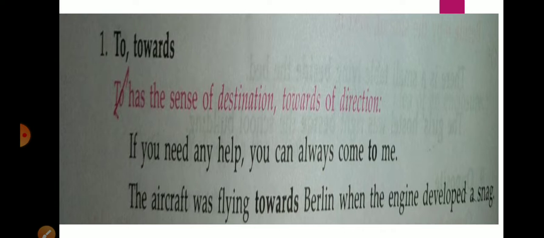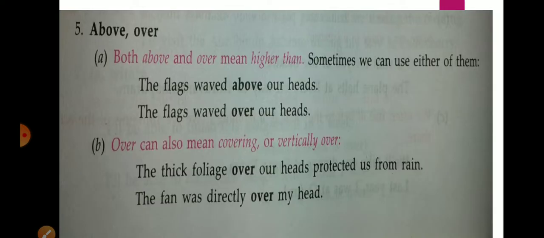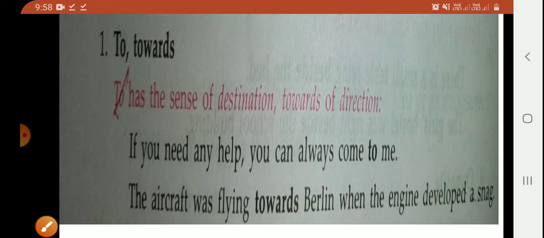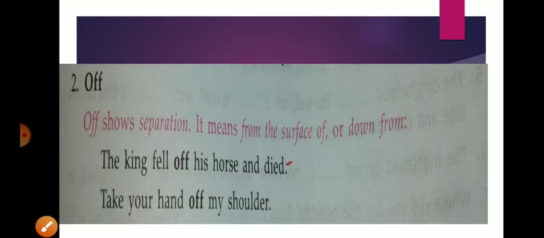For example, the aircraft was flying toward Berlin when the engine developed a snag. Here we are using toward for a direction. When we indicate the direction, we use toward there.